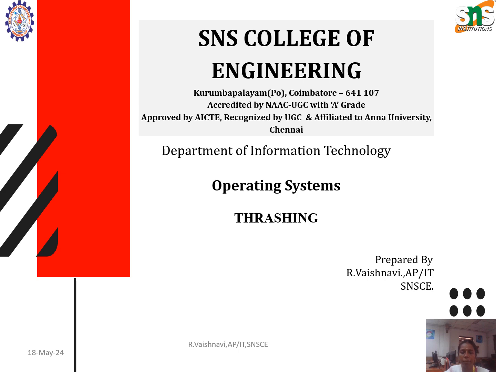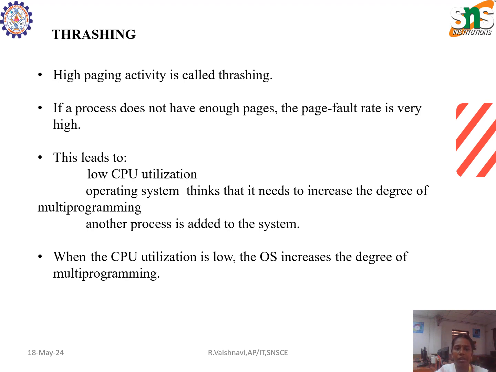Now we are going to see about thrashing in operating systems. High paging activity is called thrashing. If a process does not have enough pages, the page fault rate is very high. This leads to low CPU utilization, and then the operating system thinks that it needs to increase the degree of multi-programming, and another process is added to the system. When the CPU utilization is low, the OS increases the degree of multi-programming.